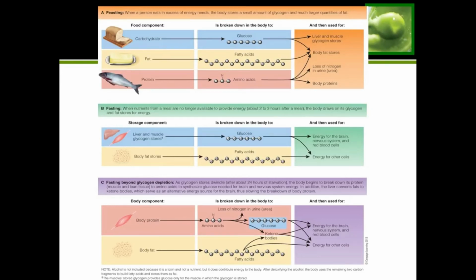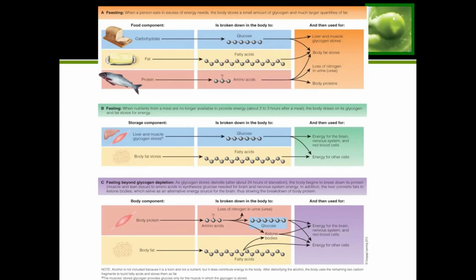So that's what we already know about what happens when you overeat. Now, on the other end, we have fasting. So let's say that you have gone a few hours between your meals. That's what we call your short-term fasting. So about 2 to 3 hours between meals or so is short-term fasting, and we go through that on a daily basis. Now, with the short-term fasting, remember we said when you aren't actively eating, your body will use your stores for energy.